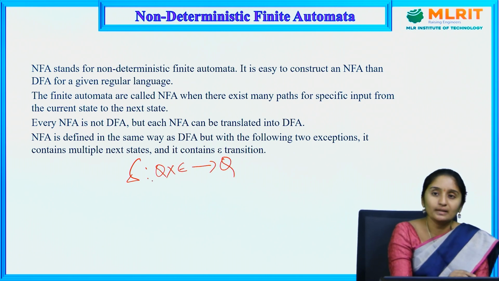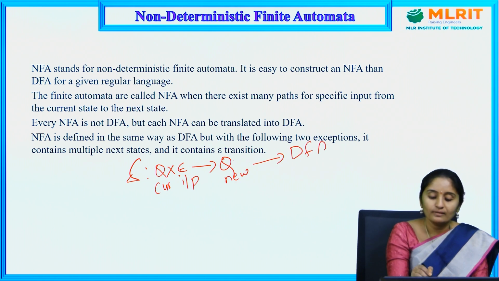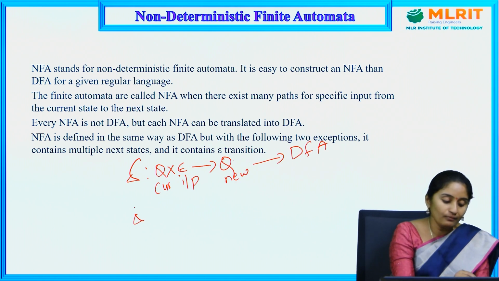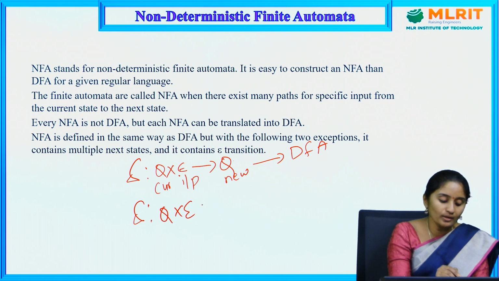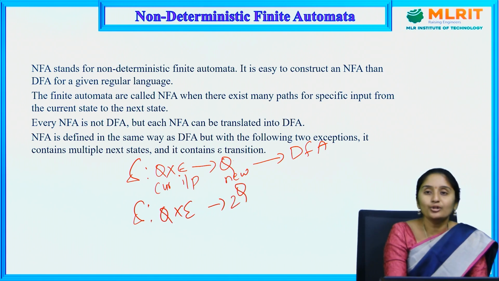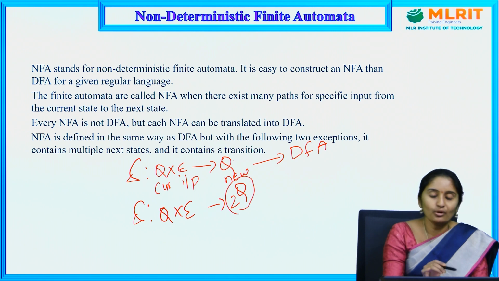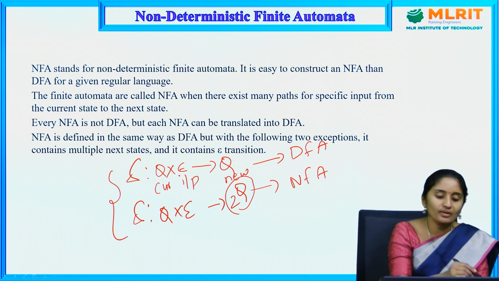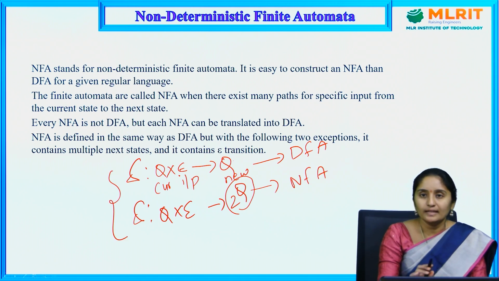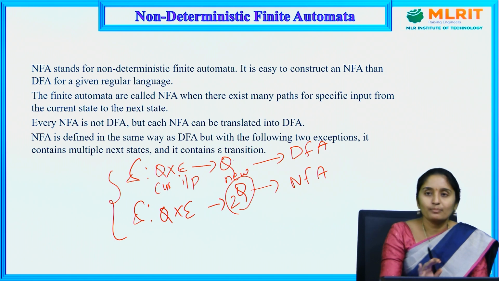Q is nothing but the set of states. A state on an input moves to some state, nothing but the current state and input moving to a new state. This is for DFA. But coming to NFA, the only difference is Q on sigma gives 2 power Q, nothing but the power set of Q, so a set of new states is going to be there. This is the only difference between NFA and DFA. So this is about DFA. We will look at the examples now.